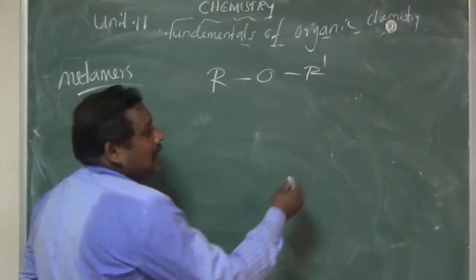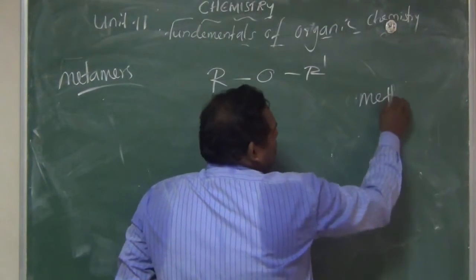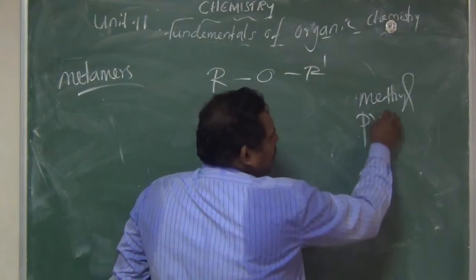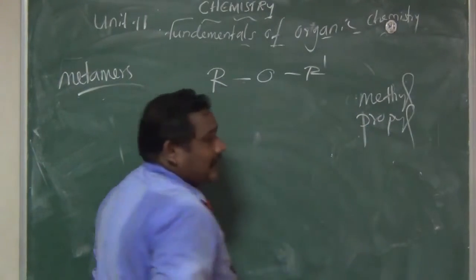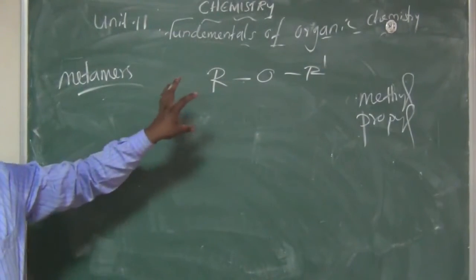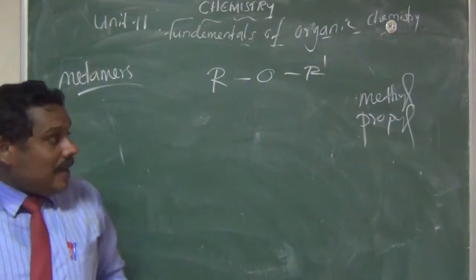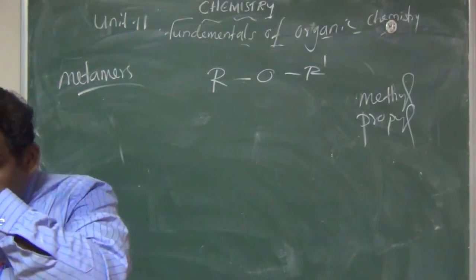For example, alkyl means methyl, propyl, butyl, etc. Am I right? So a different alkyl group is attached. Those isomerisms are called metamers. Example,